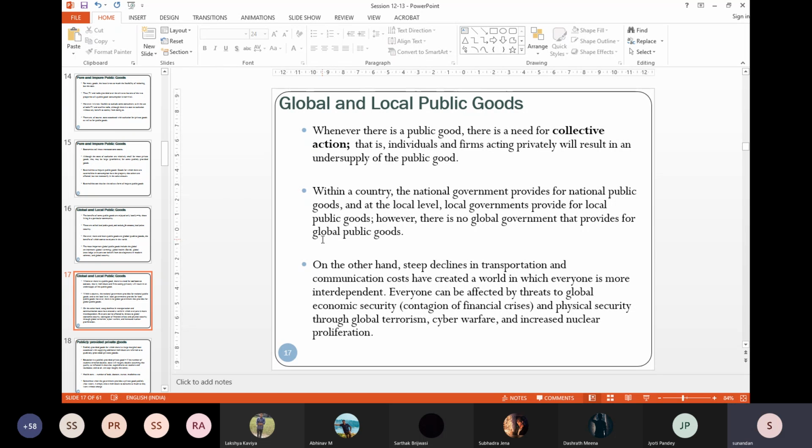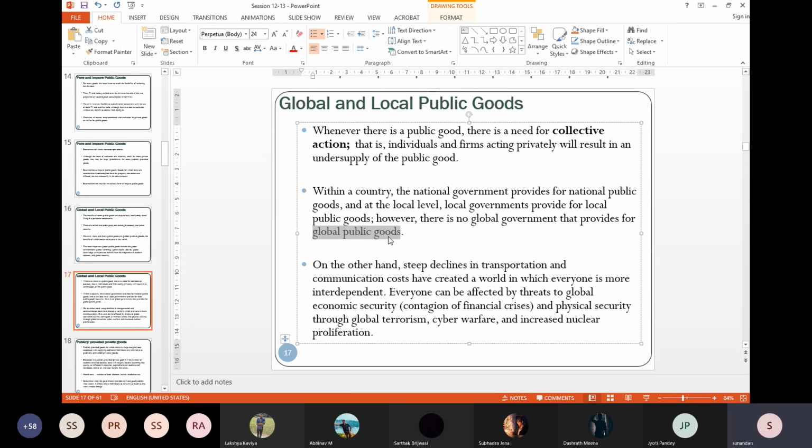So this is something where we need to understand the different negotiations, the different bargaining, the different strategic interactions that happen between different national agencies to ensure provision of global public goods. So the collective action becomes even more critical when we talk about global goods.